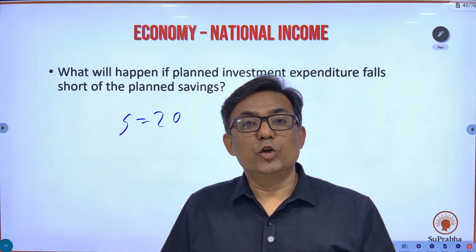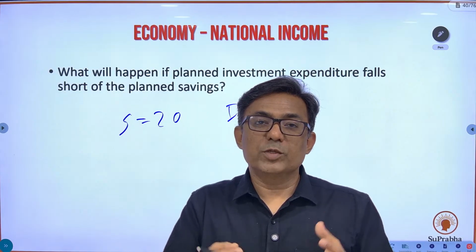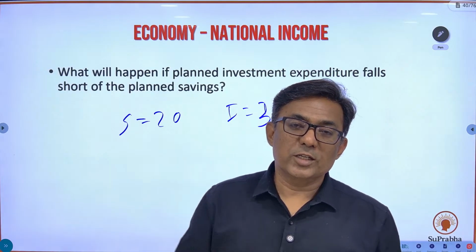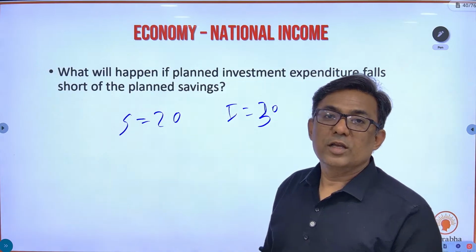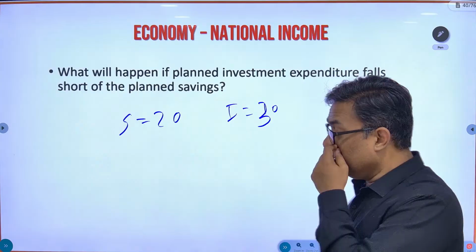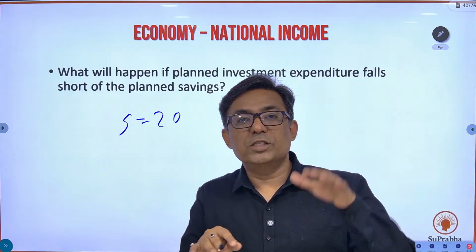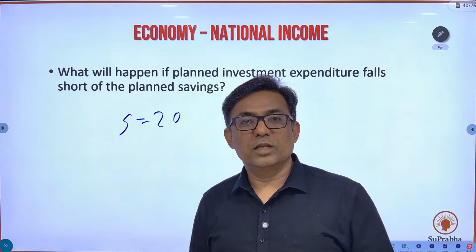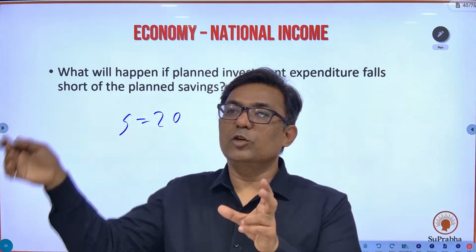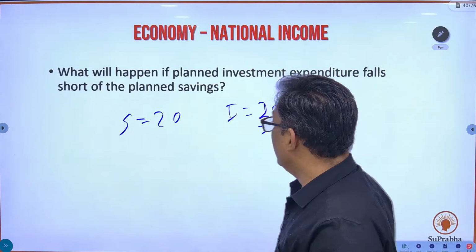In that case the economy will prosper. There is going to be more investment expenditure, the business firms are going to borrow more and more money from banks, financial intermediaries or other sources, international sources, and they are going to pour in more money in the circular flow of income. Therefore national income will rise. Okay, so this is what happens if there is a mismatch between savings and investment. We are going to save, every household saves, but that saved money from the bank, it has to come back into the circular flow of income by way of investment expenditure.